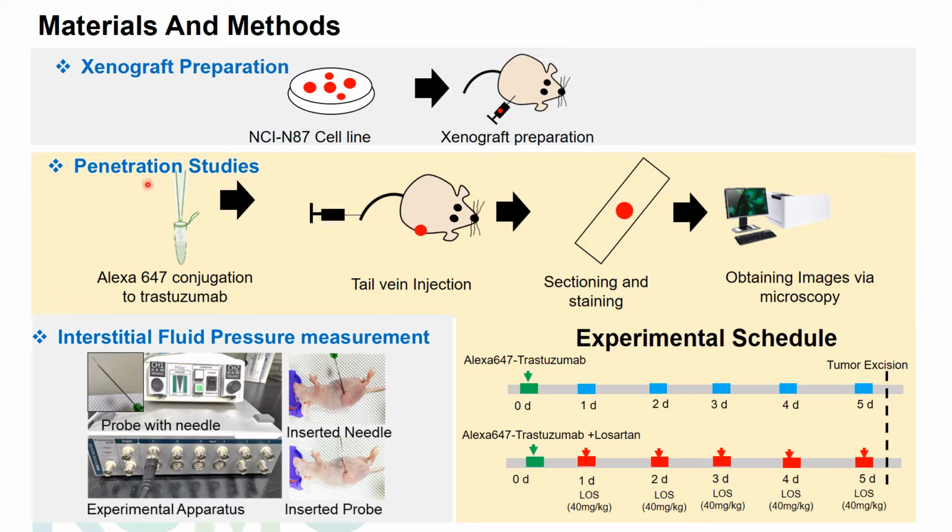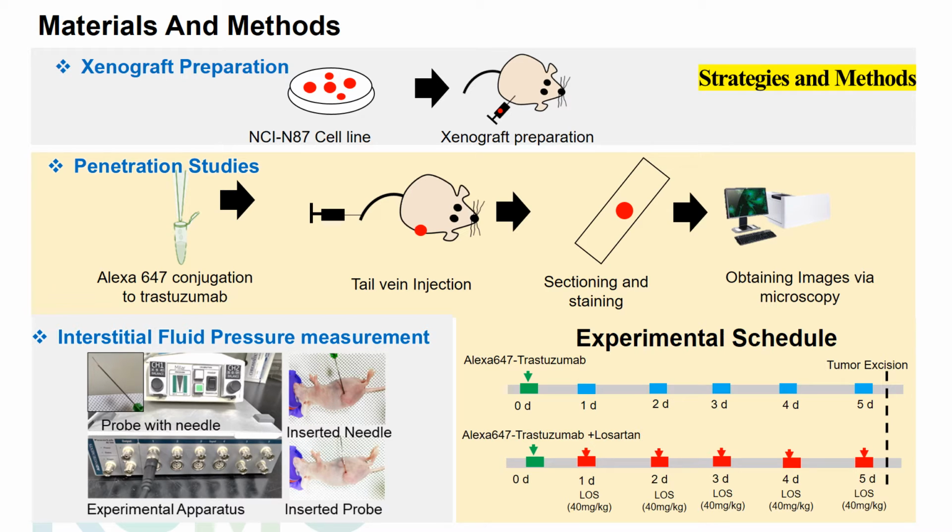For the penetration study, we used Alexa 647 fluorescent dye and conjugated it to the trastuzumab. We injected this conjugated solution into the tail vein with or without losartan. After 5 days of losartan treatment, the tumor tissues were excised and further processed for microscopic imaging. We also measured interstitial fluid pressure using an experimental apparatus which consists of a transducer probe with a needle. The needle was first injected directly into the tumor tissue and was retracted, making the probe static in the tissue